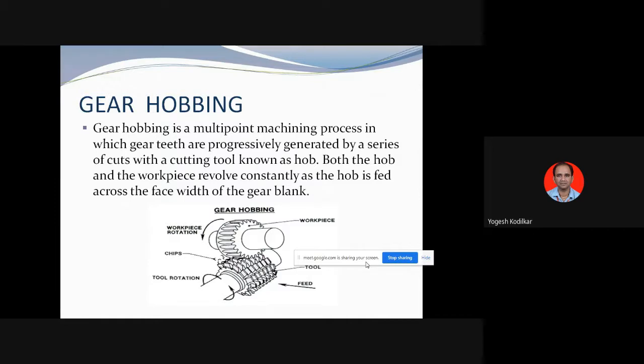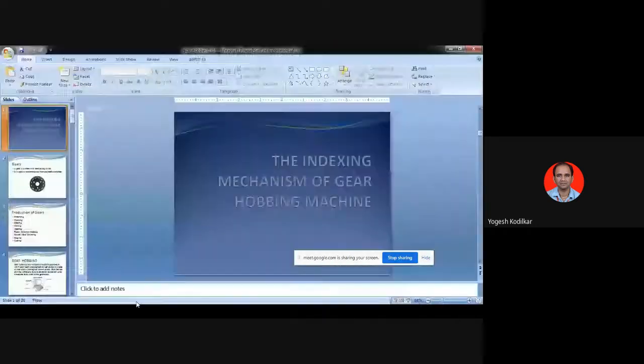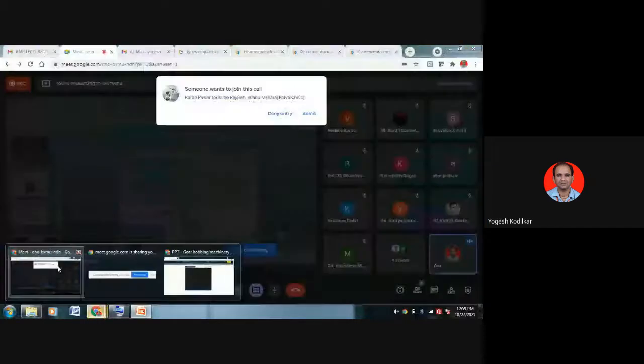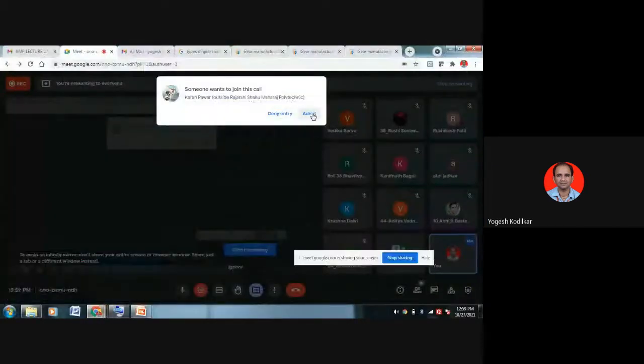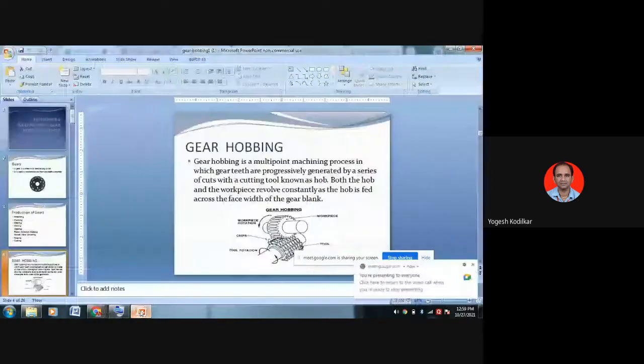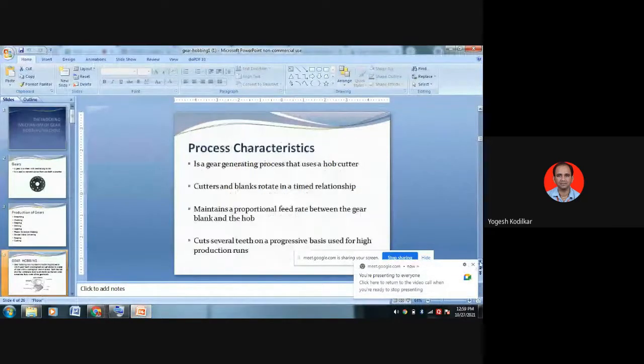The cutting tool used while doing gear hobbing is called a gear hob. This gear hob is continuously rotating, and the workpiece is also rotating.